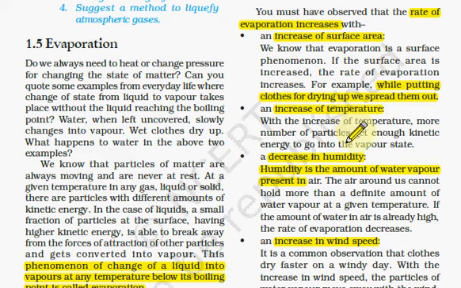On a sunny day, the clothes get dried very easily. It decreases with humidity. Humidity is the amount of water vapor present in air. On a cloudy day, you see that the clothes do not dry easily. And it increases with wind speed. Whenever there is a fast wind, the clothes will dry easily.